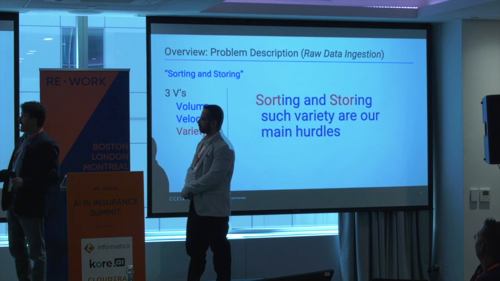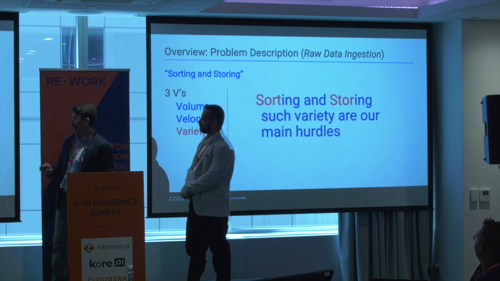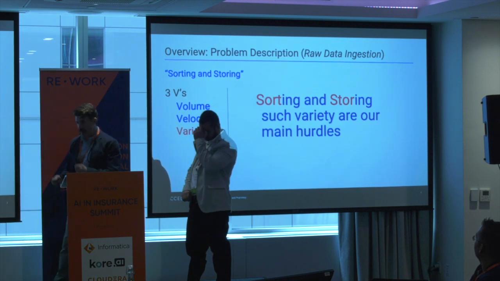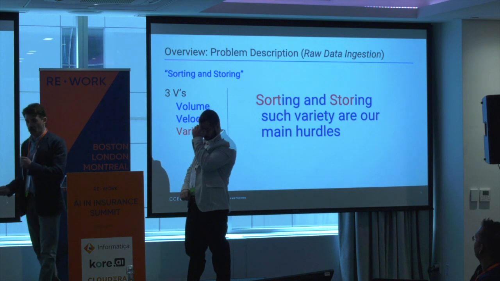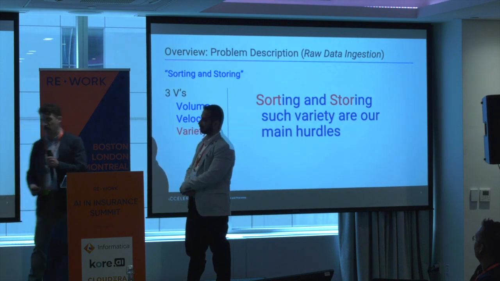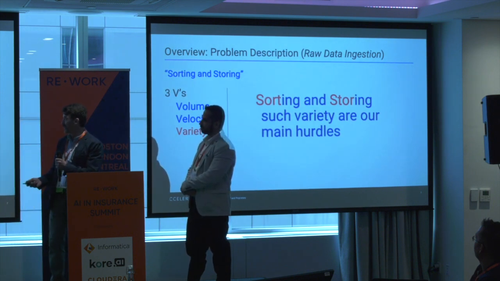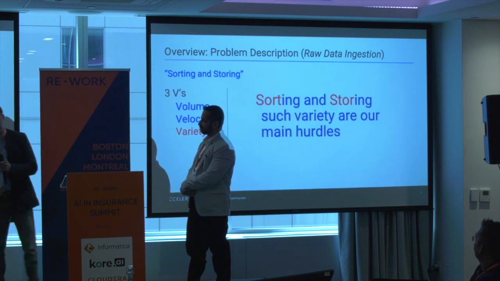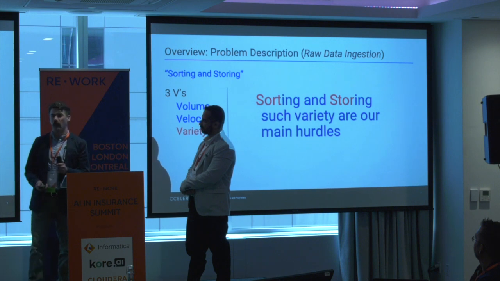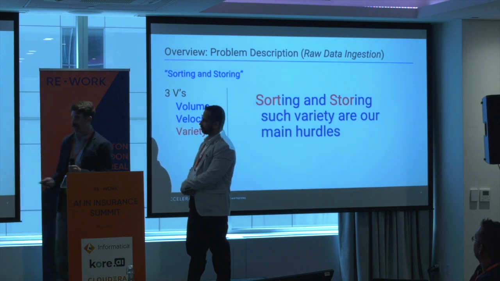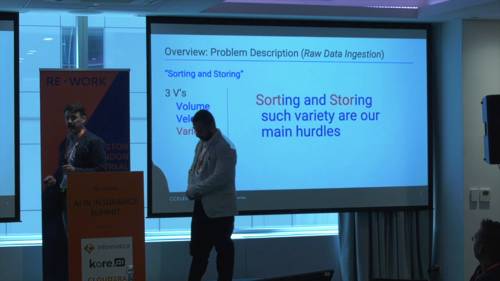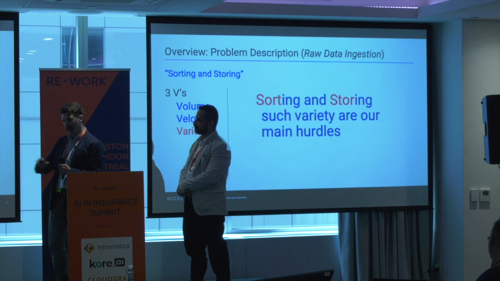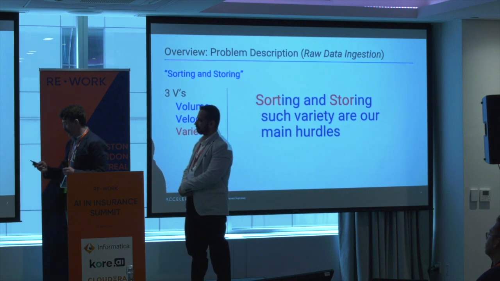Our main problem is that we have 2 problems with our variety: sorting and storing. These are traditional problems throughout time in our industry. We have to sort the data and we have to store it, and to store variety is a pain. For the last decade, everyone was talking about NoSQL. You don't need to do that anymore. We have techniques available to us now that let us store this data in its natural flow. So sorting and storing are our main problems.